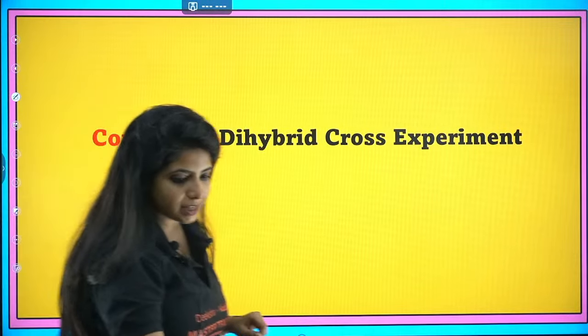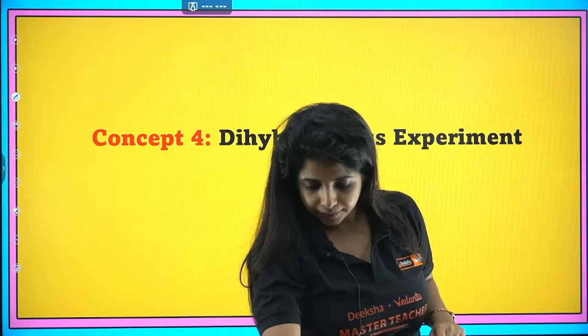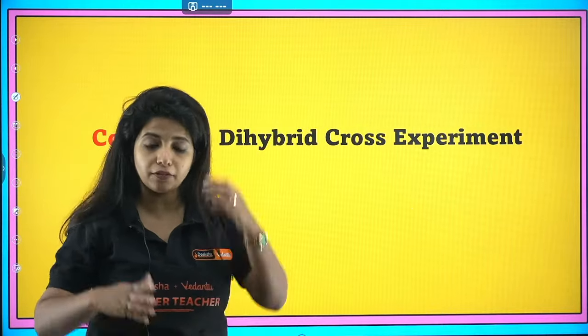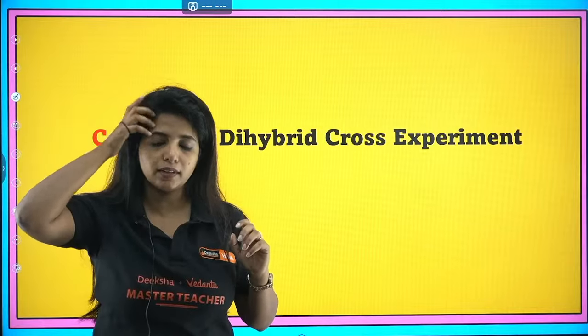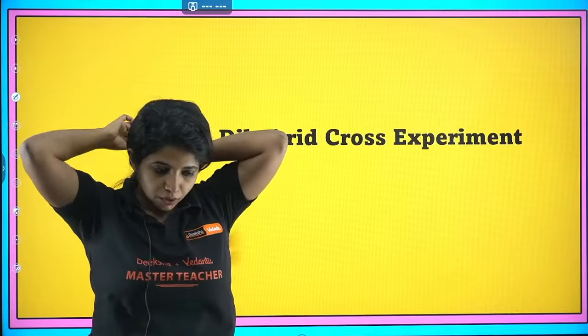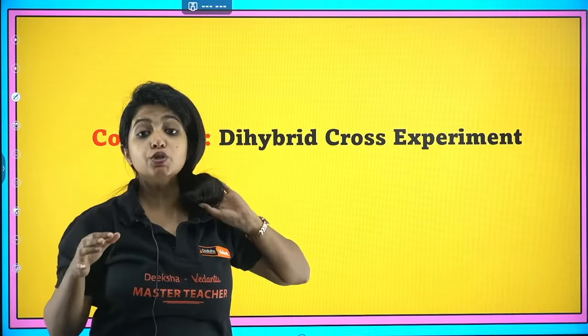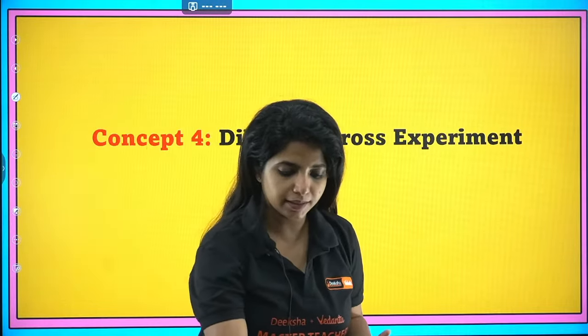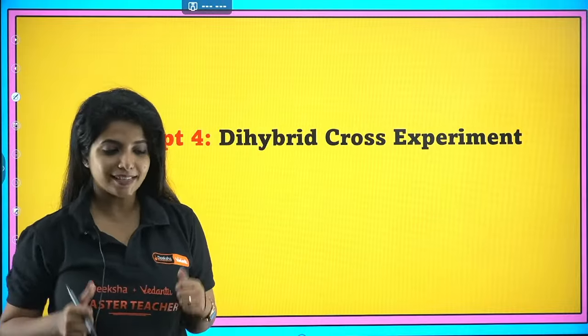Now, the fourth concept. Can I go ahead with the fourth concept? When you write the definition, if you want, you can go ahead with F1, because in your NCERT it is given like that. But when you're applying concepts, you can go like this also, if there is no other option saying F1. Cool. Shall we go ahead with the dihybrid cross experiment? If yes, can you give me a thumbs up?